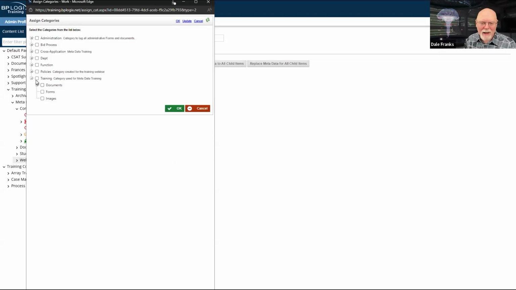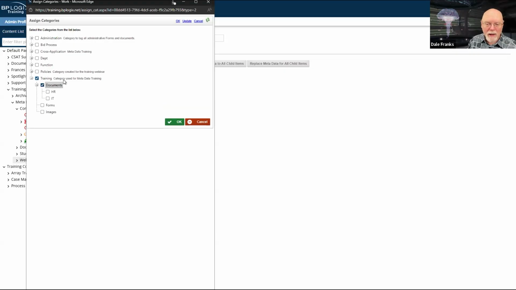Documents gets unchecked. If I check training, I can apply that. But if I check a subcategory, as I noted earlier, all of my parent categories are going to be selected too. So if I select documents, then this folder now fits in the category of both training and documents.